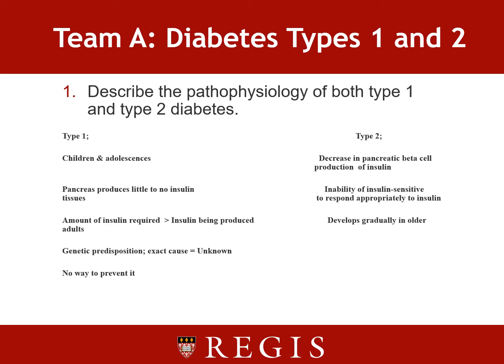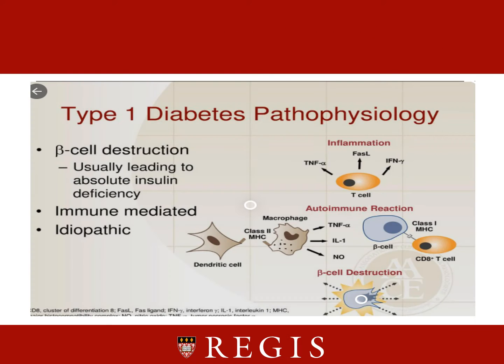Genetics are genetics. Type 2 is a decrease in the pancreatic beta cell production of insulin and the inability of insulin sensitivity to respond appropriately to insulin within the body. It develops gradually in older adults.